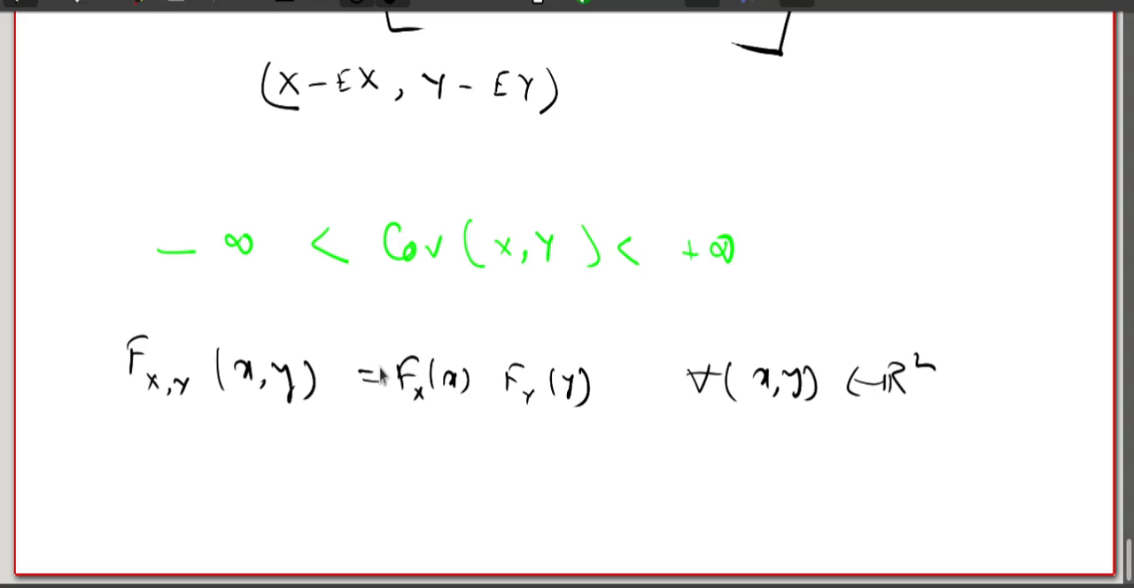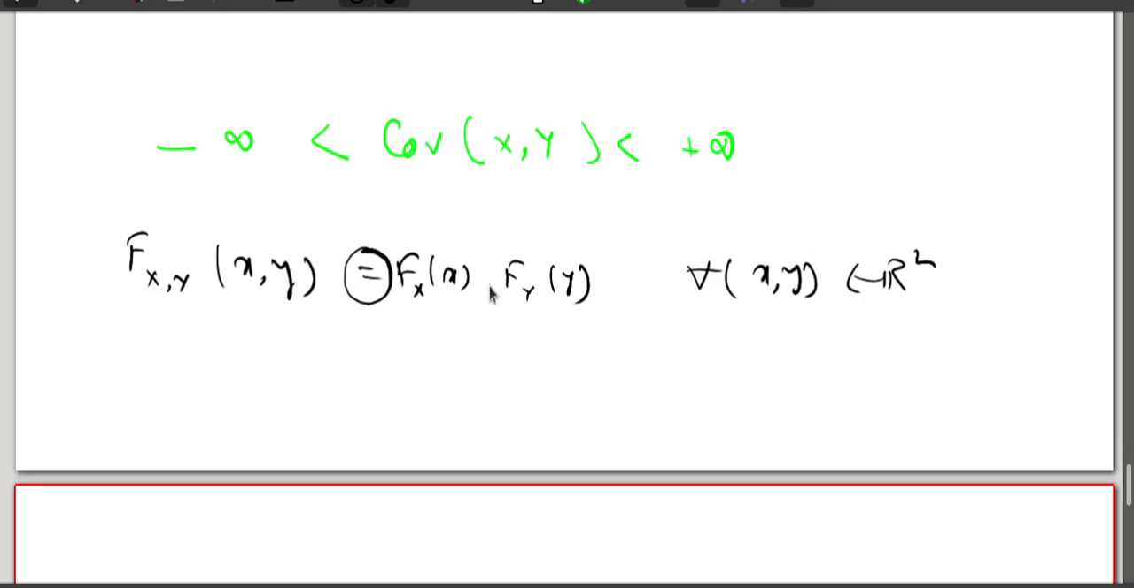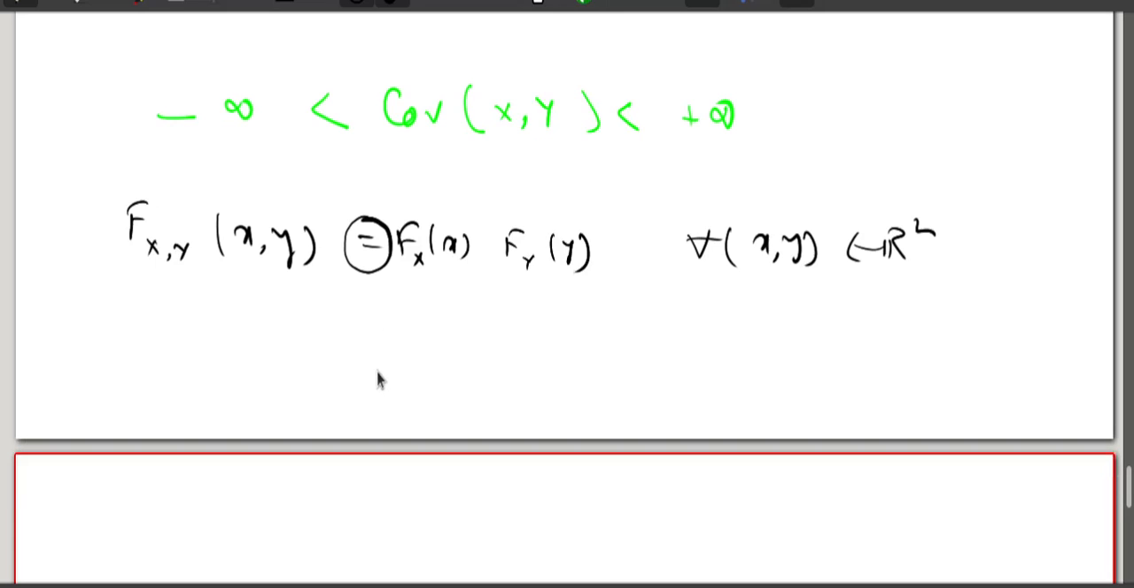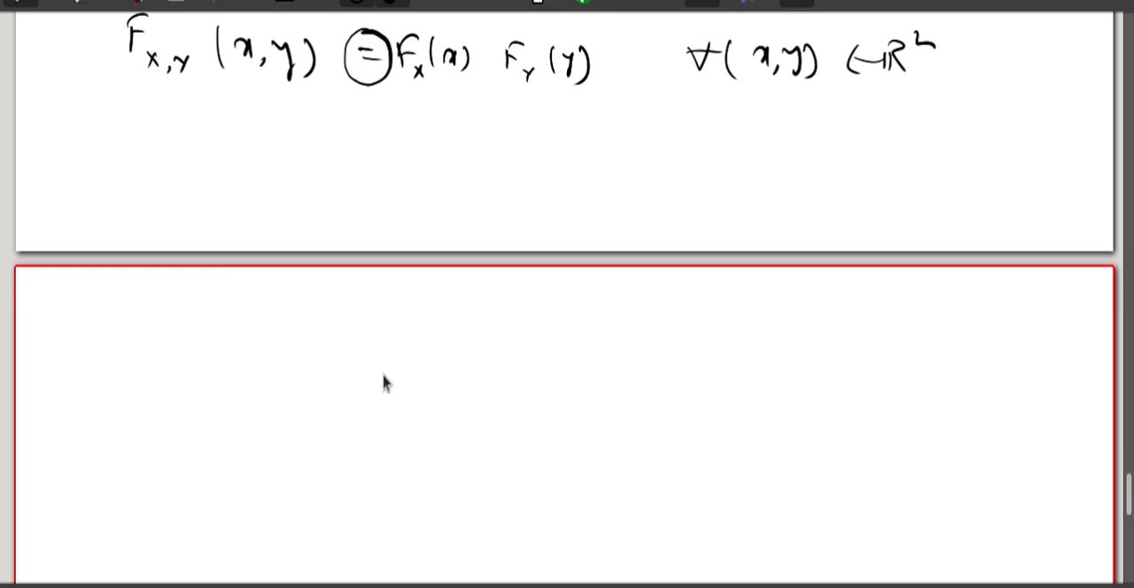Now, if I can show that this equality is not true for at least one pair x,y belonging to R square, I can tell that x and y are not independent. Yes? If I can show that for at least one pair x,y this equality does not hold, I can tell that x and y are not independent. Exactly that's what I am going to do now.